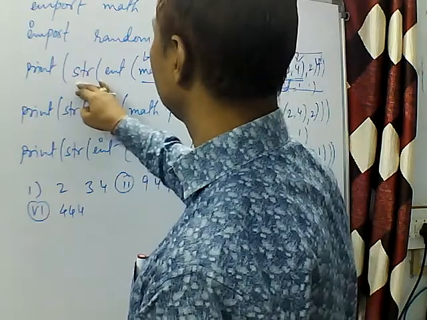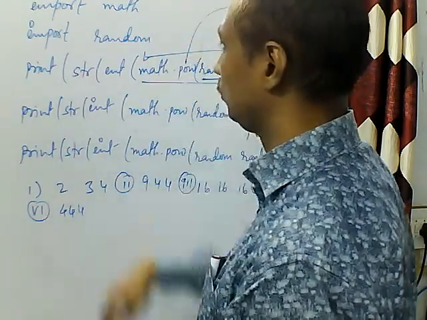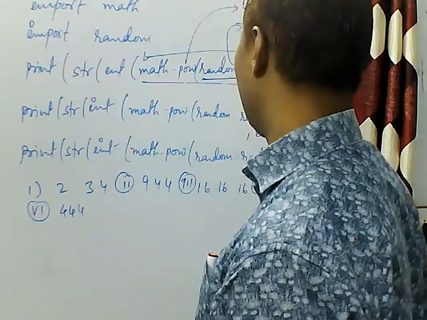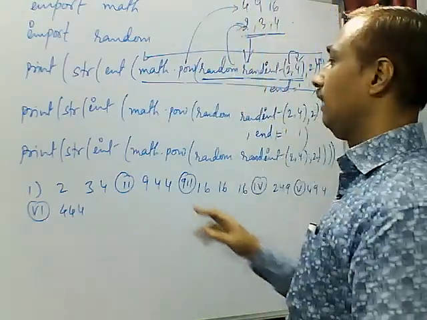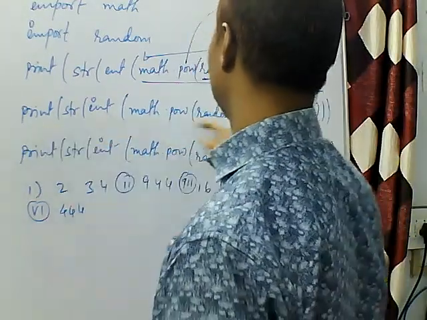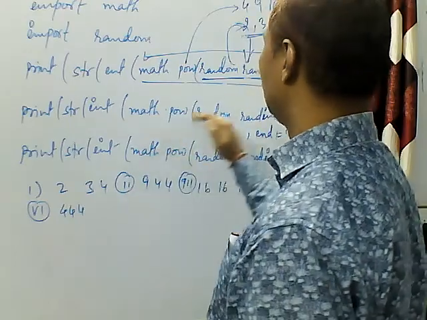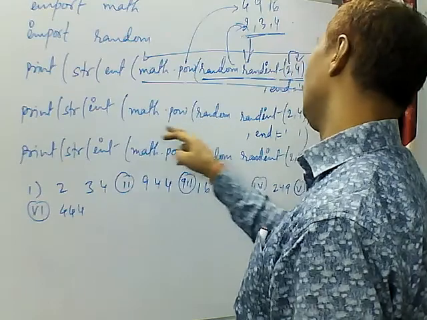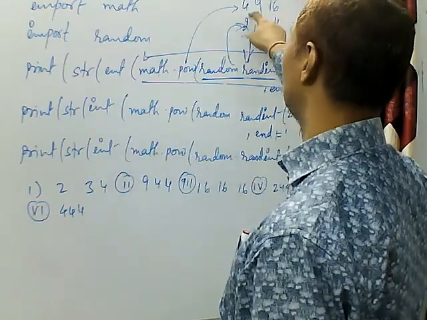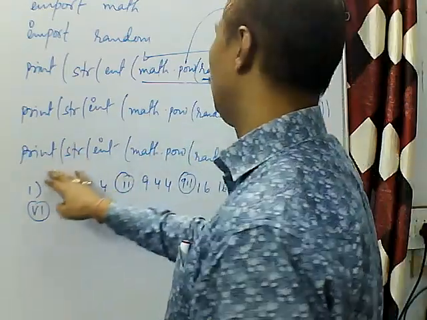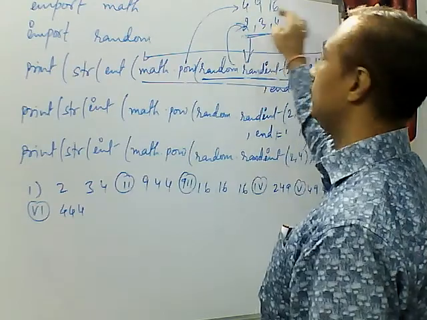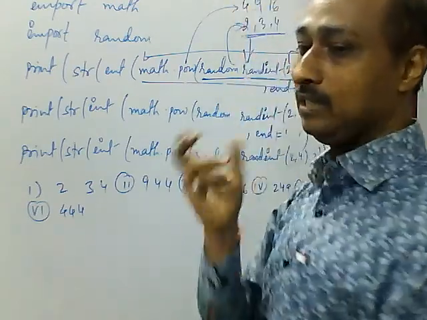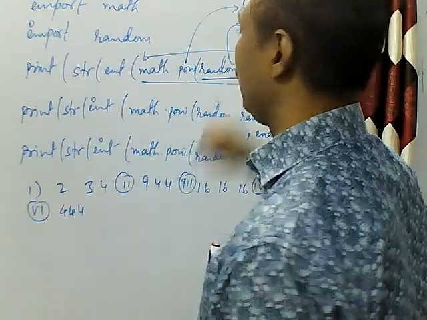Then the str function will convert those numbers into strings and the print function will print the values. Okay? So the same function is called 3 times, and the value returned will be in the same range, though not necessarily the same value.